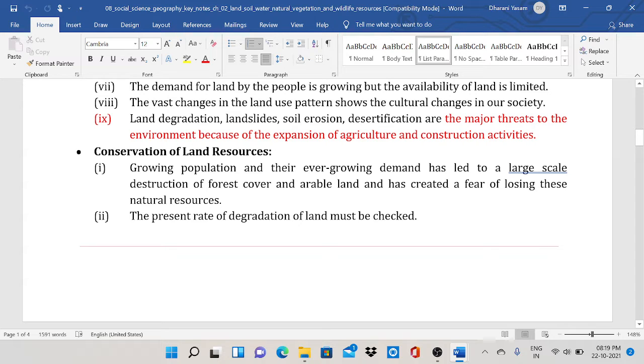Conservation of land resources. The growing population and its ever growing demand have led to large scale destruction of the forest cover. People are going for shifting cultivation like slash and burn, which covers arable land and has created a fear of losing these natural resources. The present rate of degradation of the land must be checked.